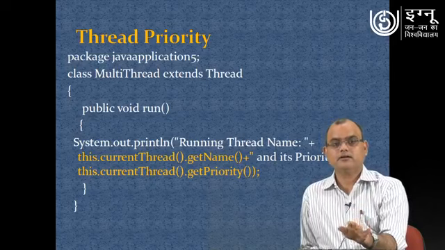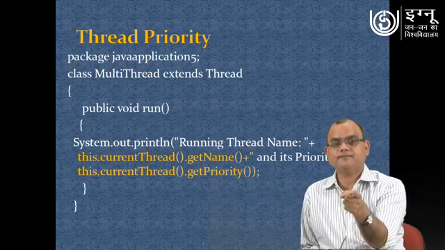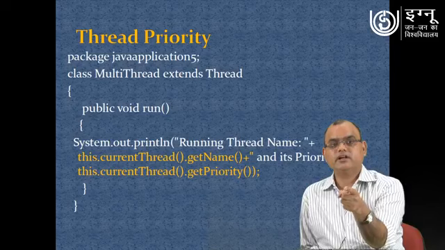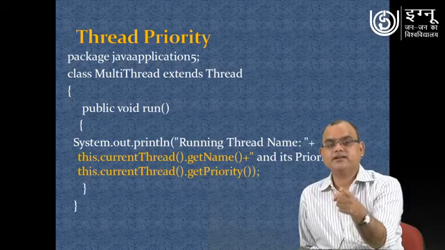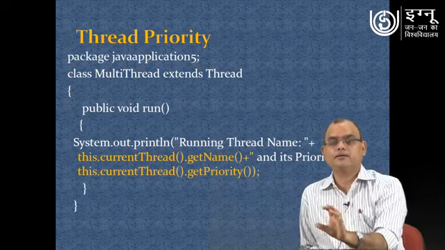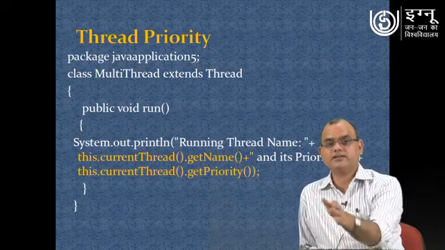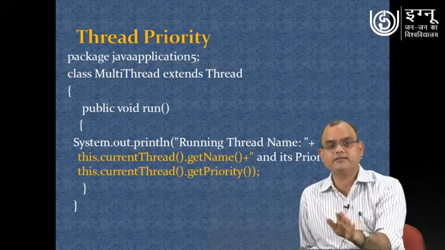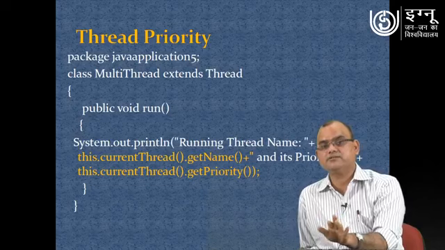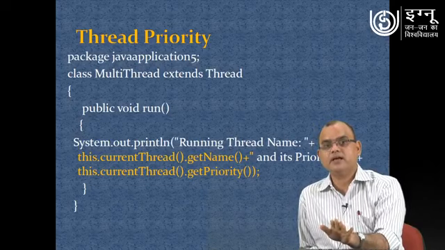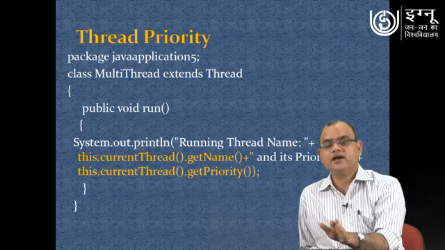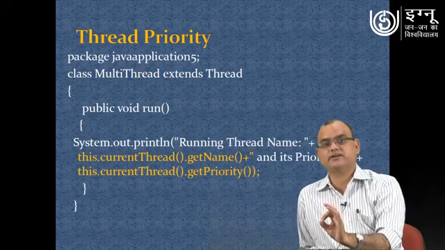This one line of System.out.println statement is very important for us. For better visibility, I have broken this one line statement and written it in 3 lines, but you can see the purpose of this line: to display the name of the thread and to display the priority of the thread.